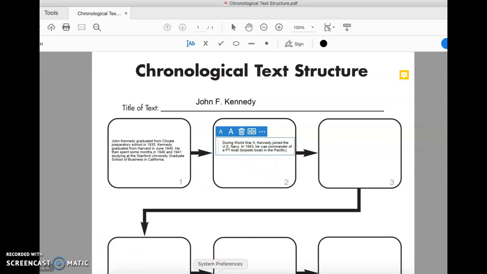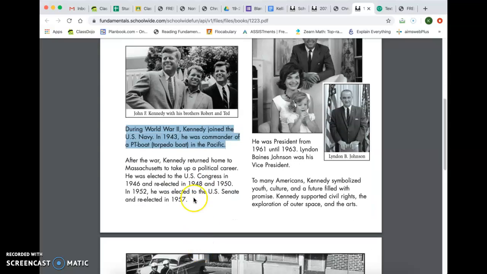All right, let's go back to the article. After the war, Kennedy returned home to Massachusetts to take up a political career. He was elected to the U.S. Congress in 1946 and re-elected in 1948 and 1951. In 1952, he was elected to the U.S. Senate and re-elected in 1957.